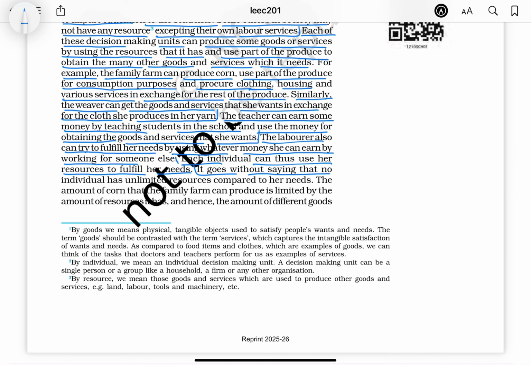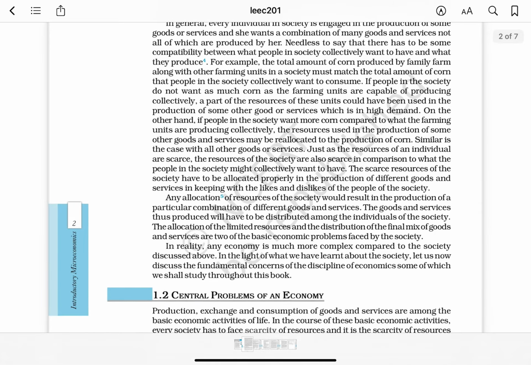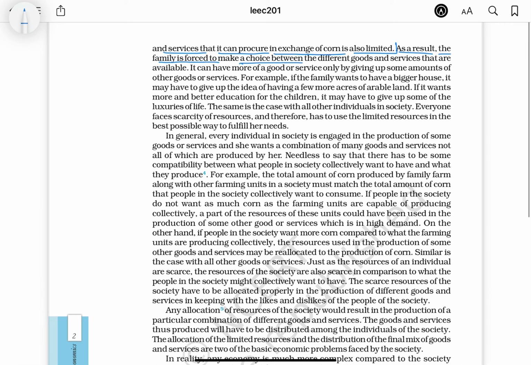It goes without saying that no individual has unlimited resources compared to her needs. The amount of corn that the family farm can produce is limited by the amount of resources it has, and hence the amount of different goods and services that it can procure in exchange for corn is also limited. As a result, the family is forced to make a choice between the different goods and services that are available. It can have more of a good or service only by giving up some amounts of other goods or services.